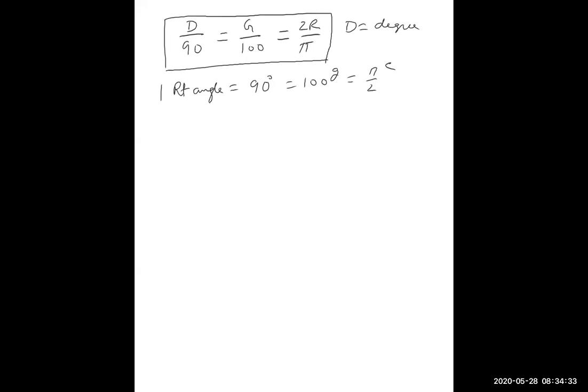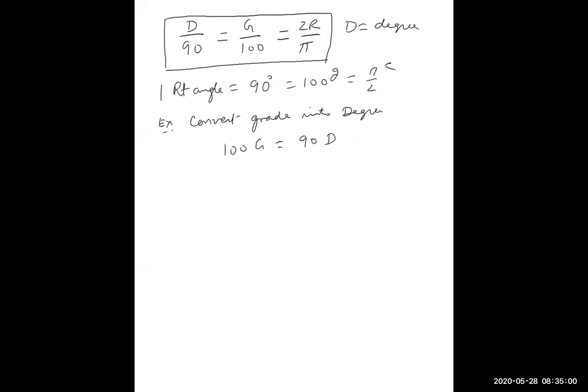For example, I want to convert grade into degrees. So I know 100 grade is equal to 90 degree.